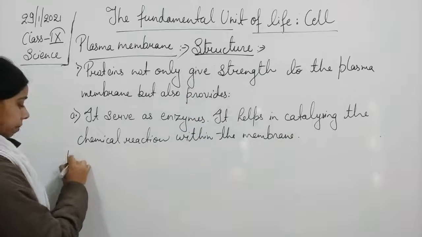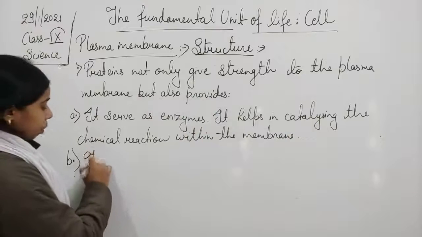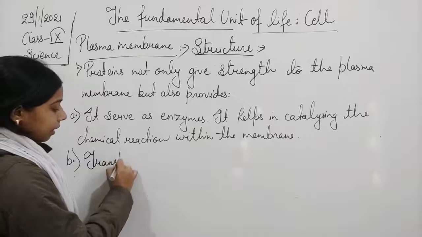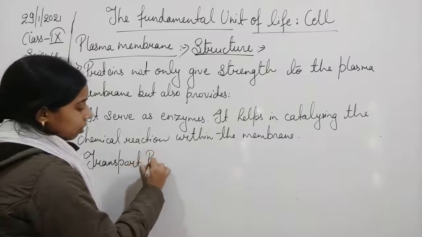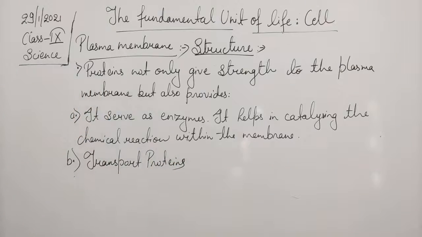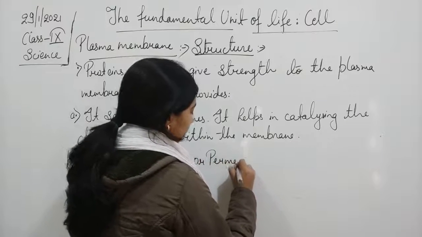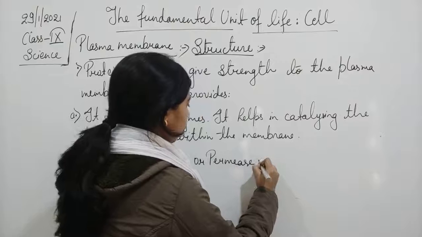Within the membrane. Second one is it acts as a transport protein. There are transport proteins which help in transporting. So transport proteins or permease is there. What is the role of this?